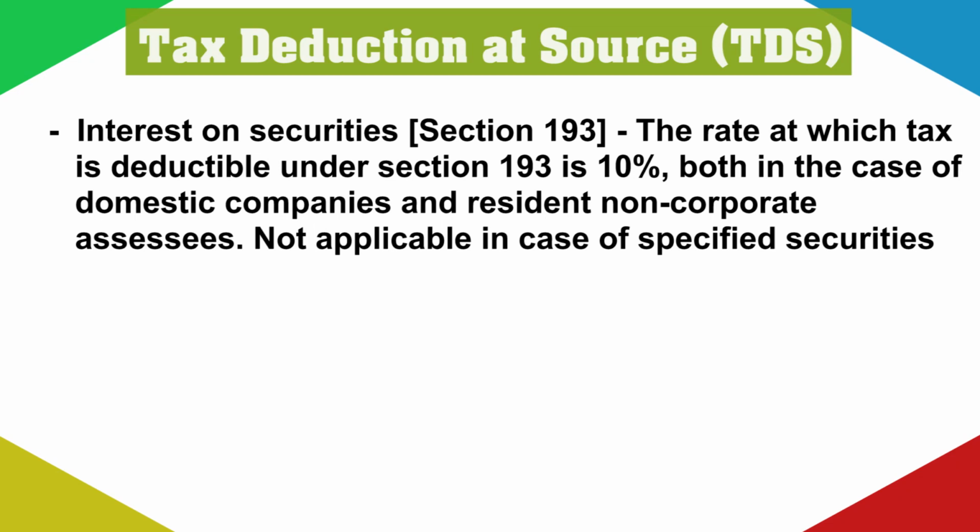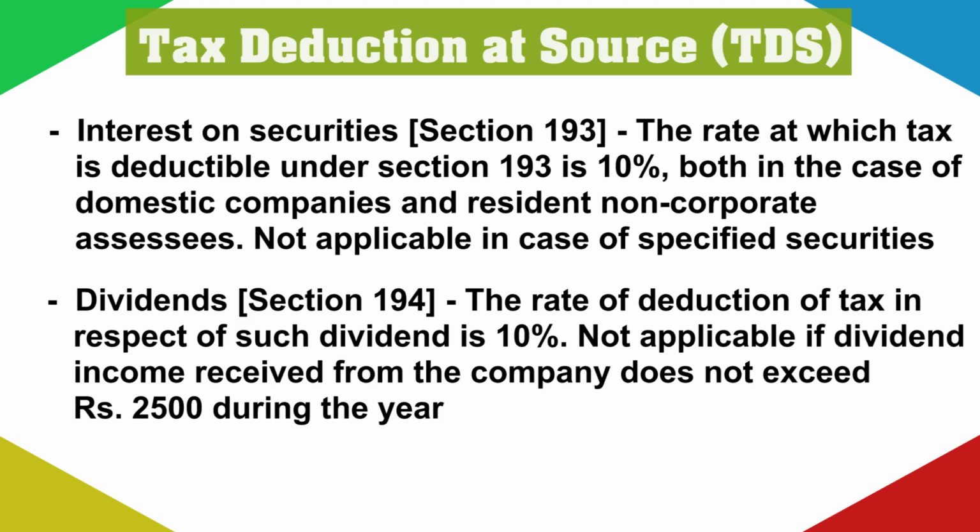The rate at which tax is deductible under section 193 on interest on securities is 10%, both in the case of domestic companies and resident non-corporate assessees. It is not applicable in certain specified securities. Section 194 deals with dividends. The rate of deduction of tax in respect of dividend is 10%, but it is not applicable if the dividend income received from companies does not exceed rupees 2,500 during the year.